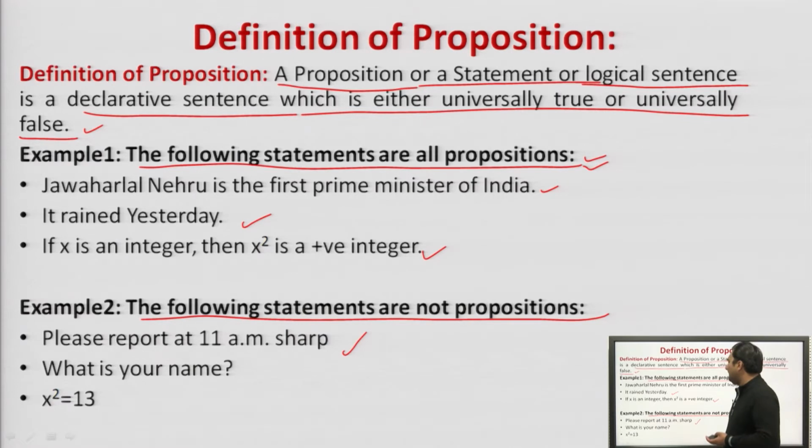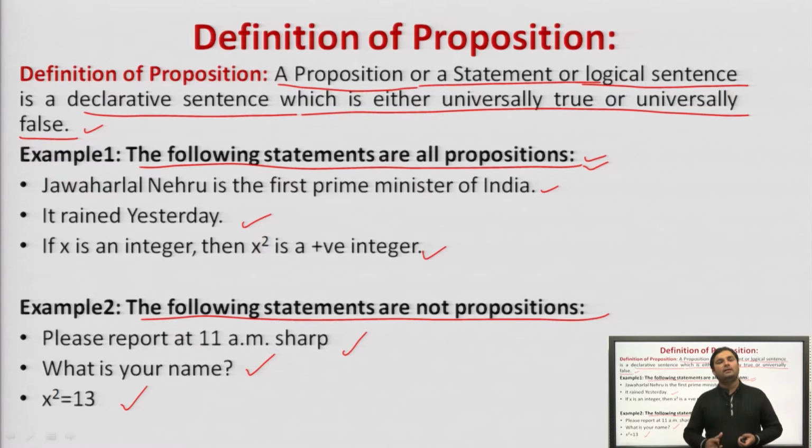Please report at 11 a.m. tomorrow sharp. This sentence is neither universally true nor false. What is your name? These are not declarative sentences in which we can state that this is true or false. Please report at 11 a.m. is a direction given, not a declaration. What is your name? This is a question asked, a query, not a declaration. X square is equal to 13. Here we can't say that this is true or false.